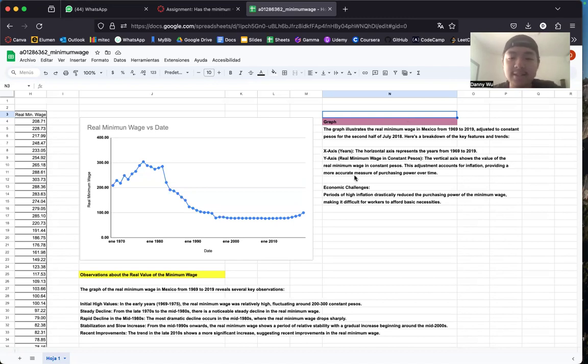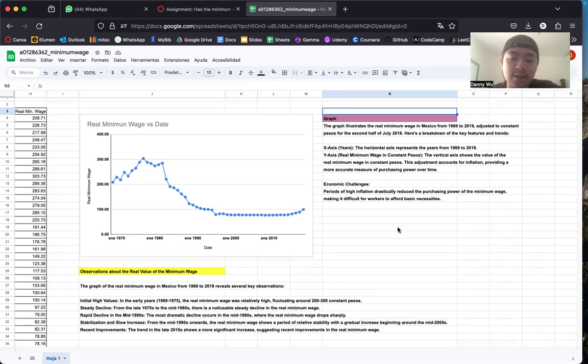The x-axis, the horizontal axis, represents the years from 1969 to 2019. The y-axis, which is the vertical axis, shows the value of the real minimum wage in constant pesos. The adjustment accounts for inflation, providing a more accurate measure of purchasing power over time. We can tell that there are some economic challenges, periods of high inflation, drastically reducing the purchasing power of minimum wage.